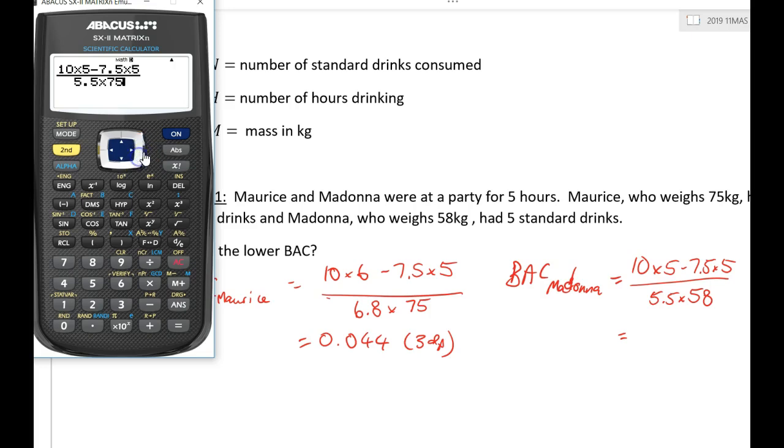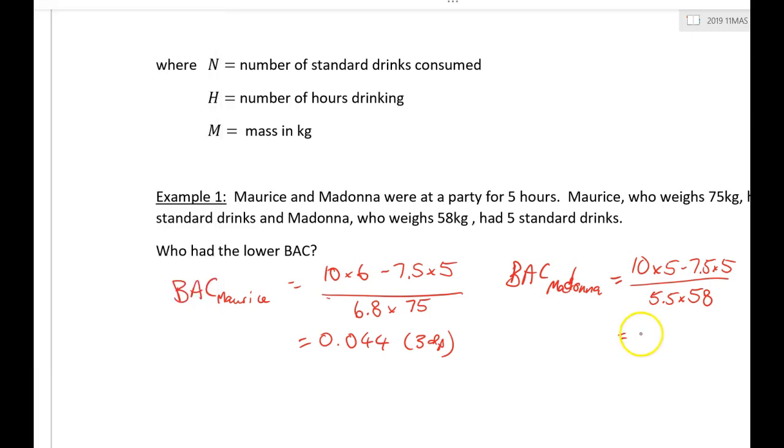And the 75 also needs to change to a 58. Is that what I'm after? 10 times 5 minus 7.5 times 5 over 5.5 times 58. 0.039. So they're similar, but we can see here that Madonna has a slightly lower blood alcohol content.